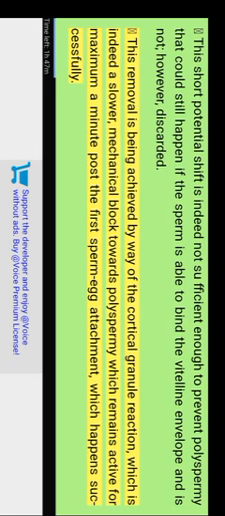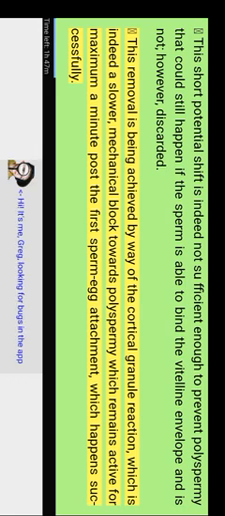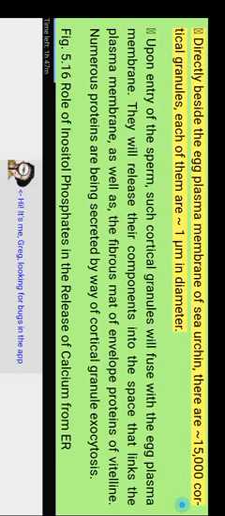Since the sea urchin egg's membrane potential only stays positive for about a minute, the fast barrier to polyspermy is only temporary. This short potential shift is not sufficient to prevent polyspermy, which could still happen if the sperm is able to bind the vitelline envelope and is not discarded. This removal is achieved by way of the cortical granule reaction, which is a slower, mechanical block to polyspermy that remains active for a minute after the first sperm-egg attachment.